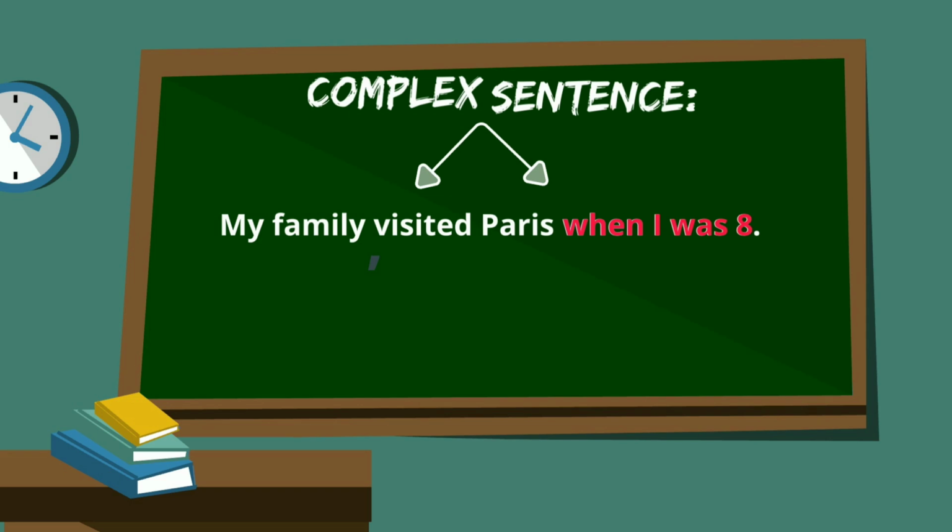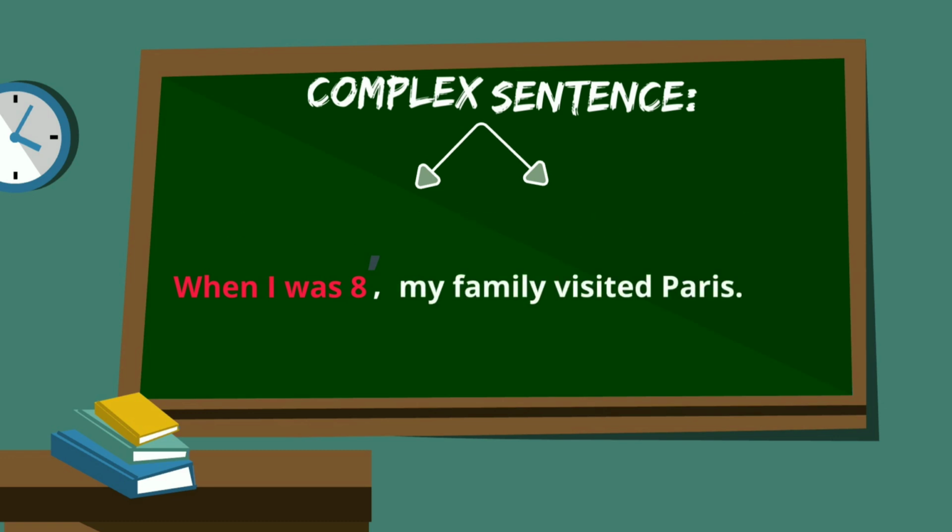Well, I was 8 is a sentence on its own, but the subordinating conjunction is the part that makes this sentence dependent. And the clause, my family visited Paris, is an independent clause. It can stand alone. You can just say, my family visited Paris. Usually when a dependent clause comes first in a complete sentence, it is followed by a comma. When I was 8, comma, my family visited Paris.